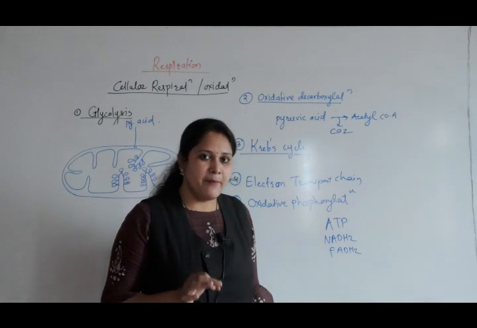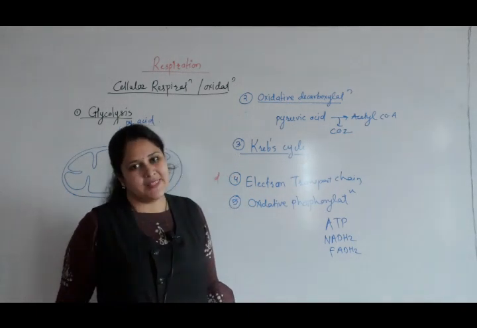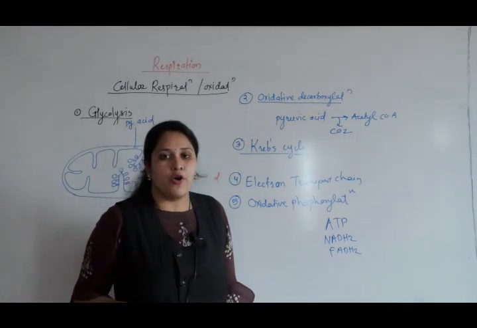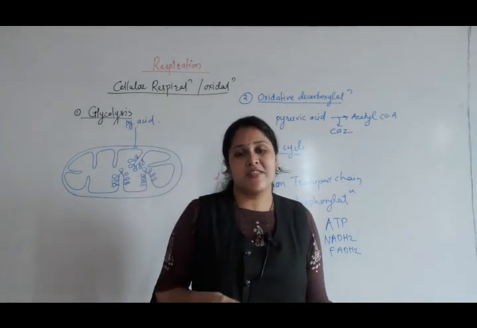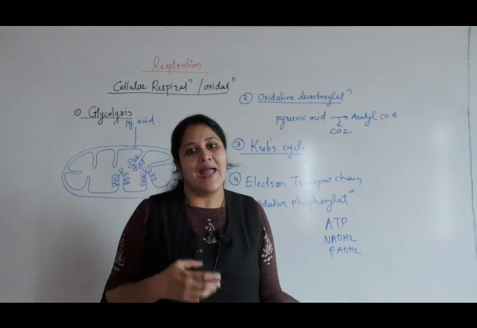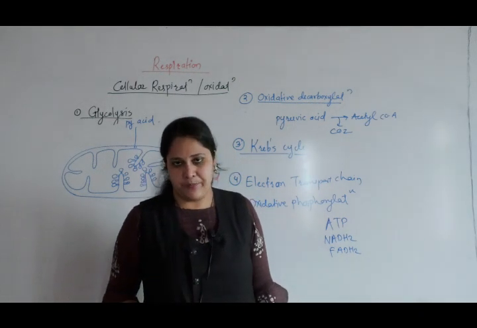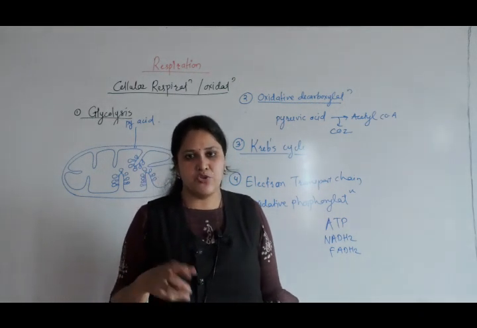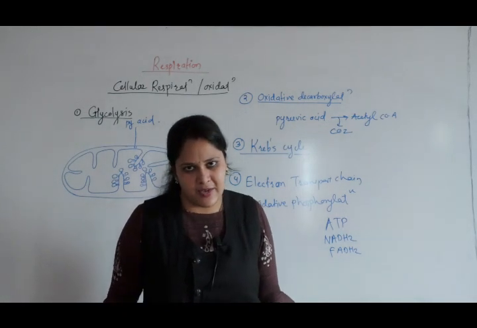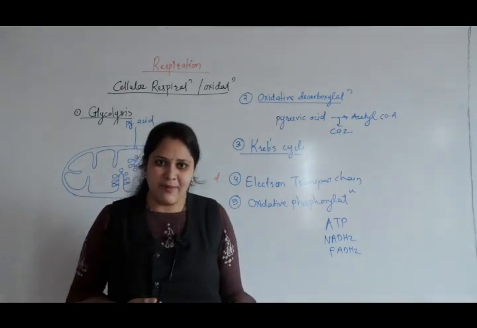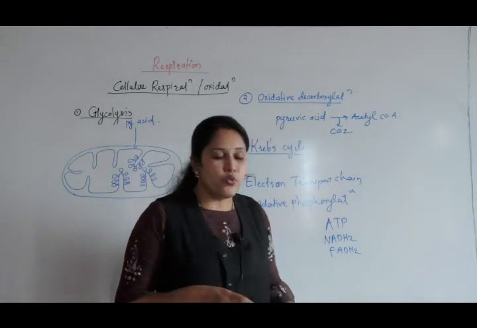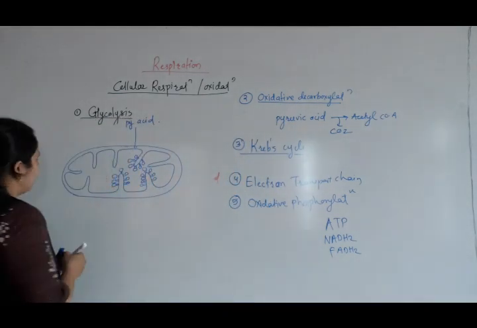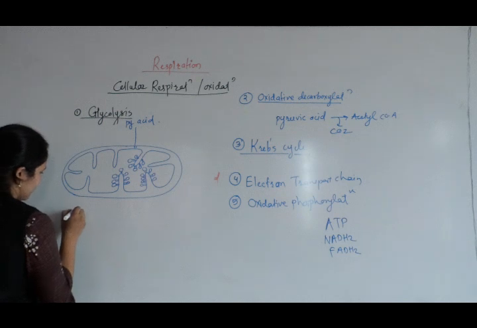In anaerobic bacteria and anaerobic cells, the products are different from aerobic respiration. These products are alcohol and lactic acid fermentation. Lactic acid fermentation usually takes place in lactic acid bacteria. If it is yeast, usually it is alcoholic fermentation. So two types of product can be formed in anaerobic respiration.